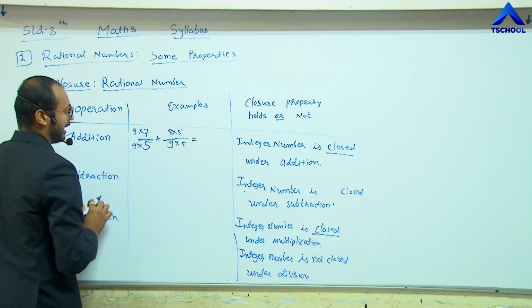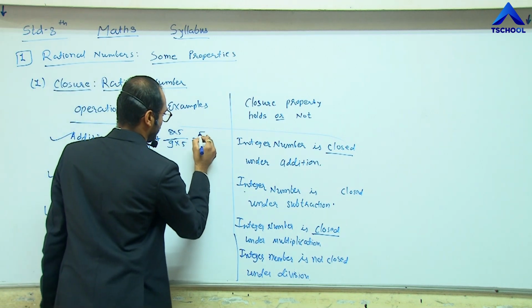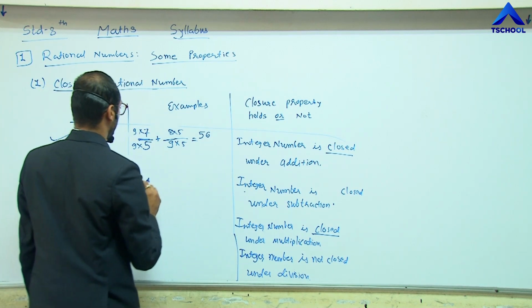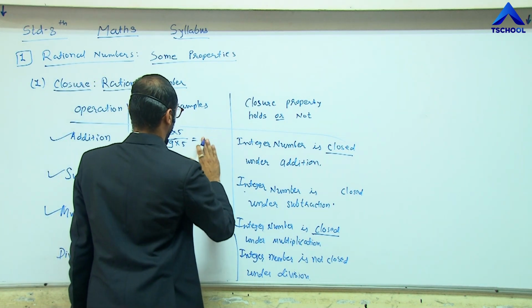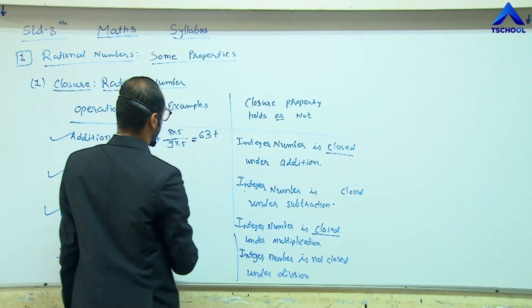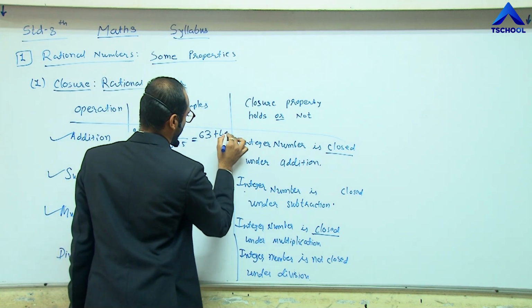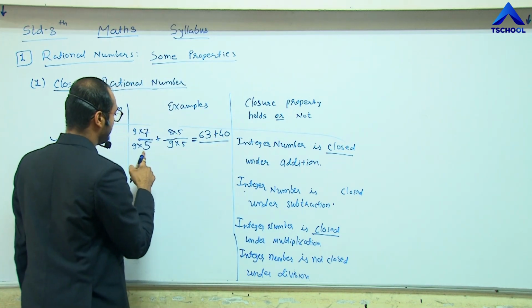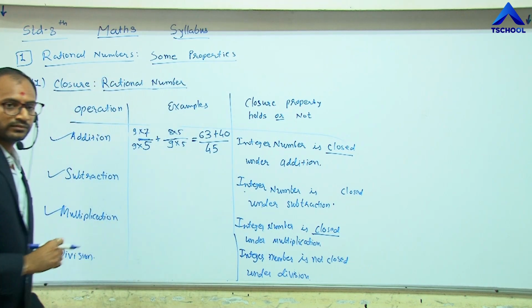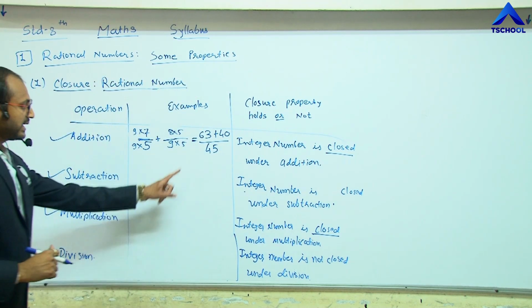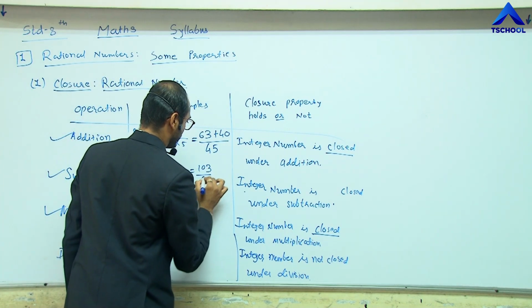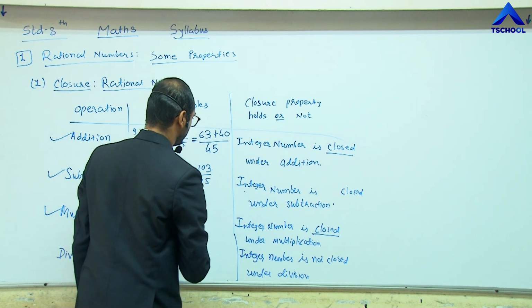Now, 9 multiplied by 7, sorry, 63 plus 40 divided by 45. Now what is this addition? 103 divided by 45.